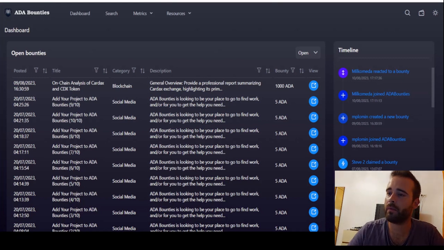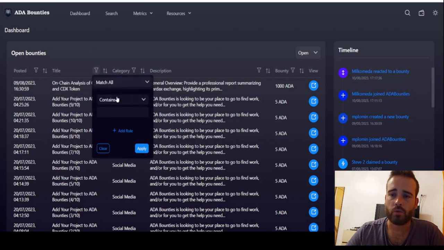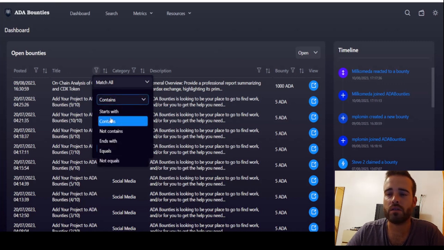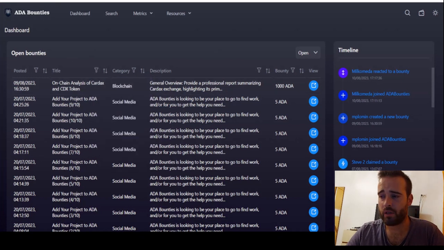Okay, we have plenty of bounties here, and you can, for example, order and filter by date, by title, by category, by description, and by bounty even, as you can see here. And with a filter function that is pretty complex, you're able to create rules to write the things you want. So if it contains, if it starts with, if it doesn't contain, not with, and you can do this for every category and every criteria, which I think is very interesting.